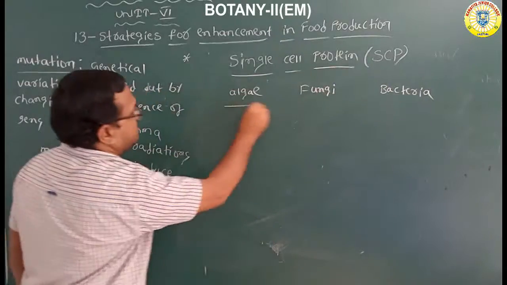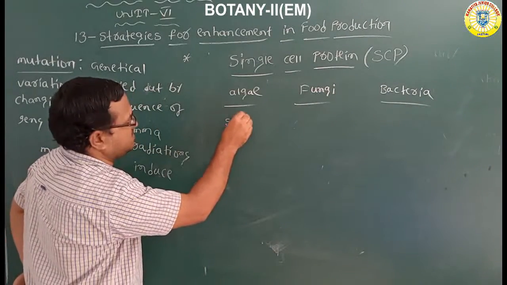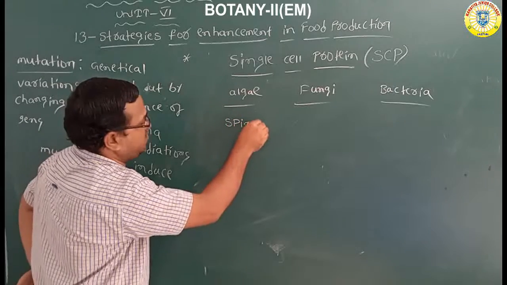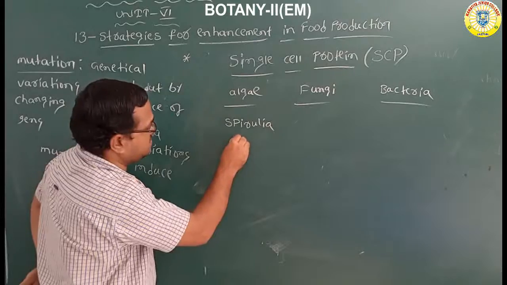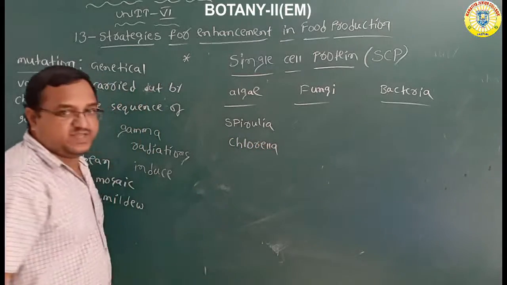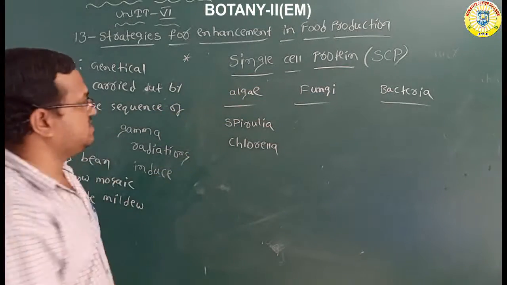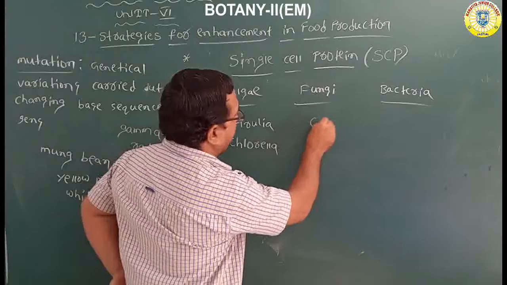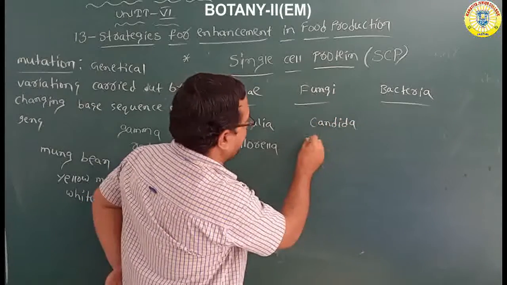The algae used in the production of single cell protein are spirulina and chlorella. These two are used for production of single cell proteins. Examples of fungi are Candida and Saccharomyces.